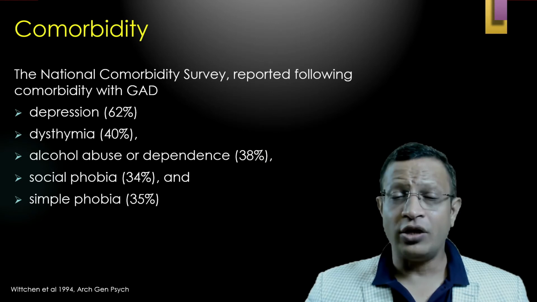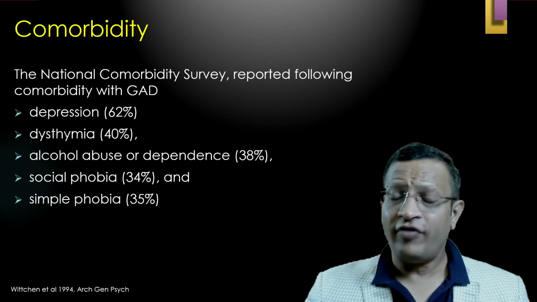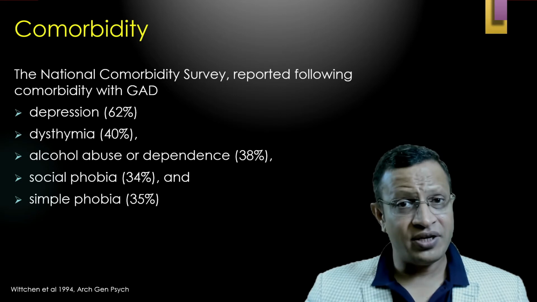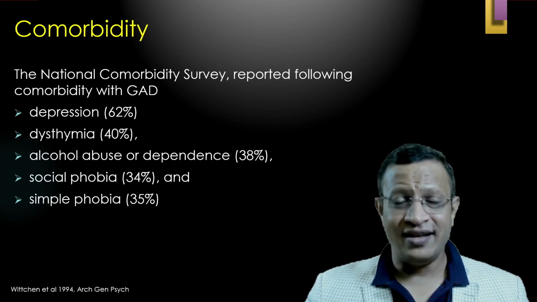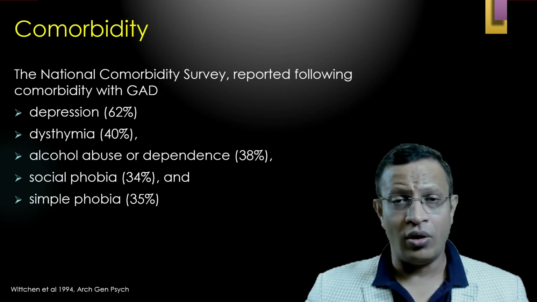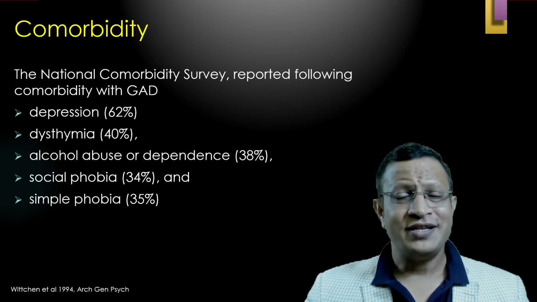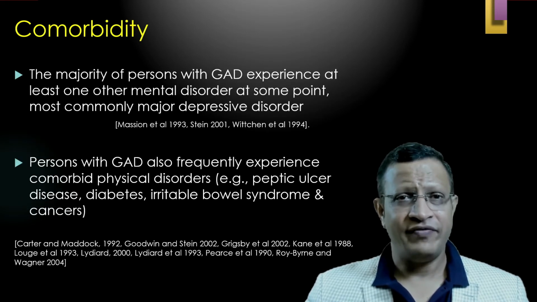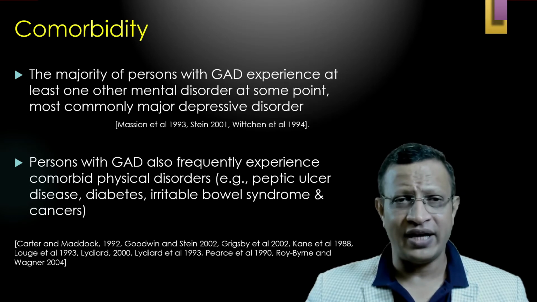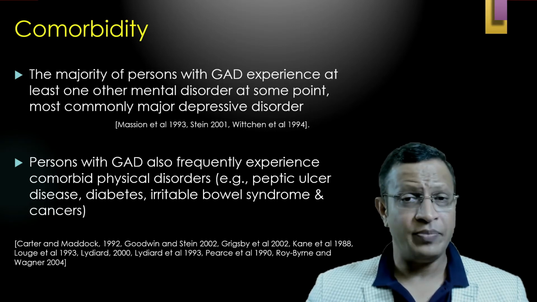Further, the National Comorbidity Survey reported the following comorbidities: depression, around 62%; dysthymia, 40%; substance abuse, alcohol or other substances, 38%; social phobia, 34%; simple phobia, 35%. Further, the majority of persons with generalized anxiety disorder experience at least one other mental disorder at some point of time, and majorly it is depressive disorder. That means 90% have one or the other psychiatric diagnosis.